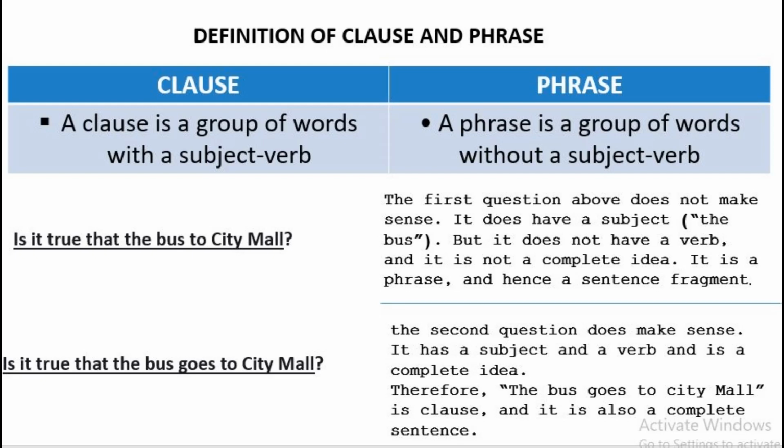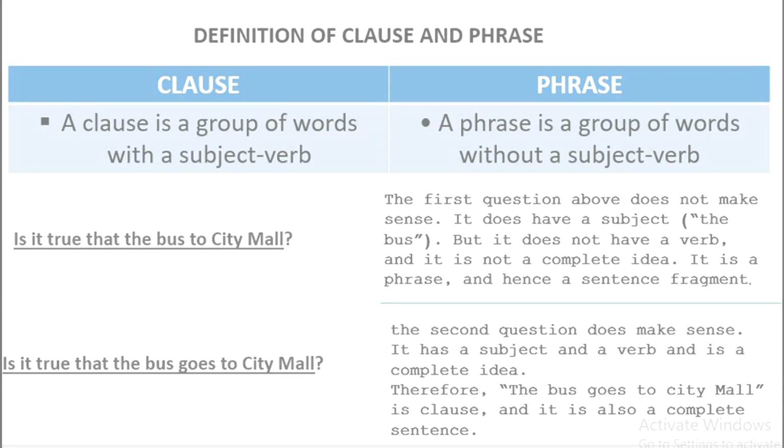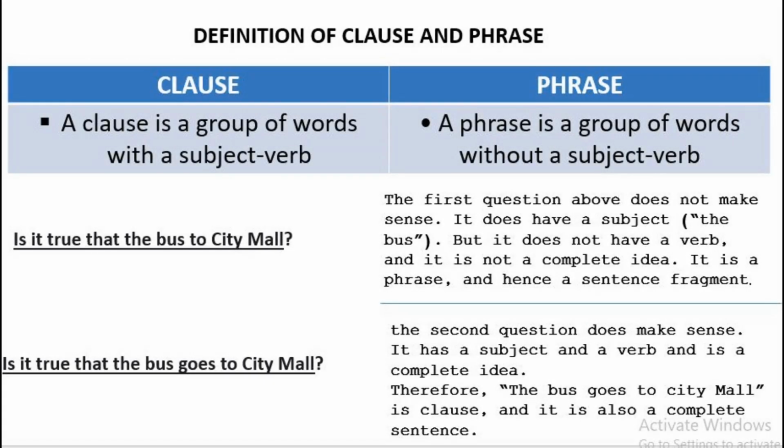Let's look at the following examples. The first question: is it true that the bus to City Mall? This question above does not make sense. It does have a subject, but it does not have a verb, and it is not a complete idea. It is a phrase, and hence a sentence fragment.